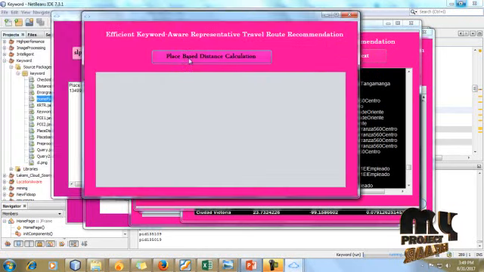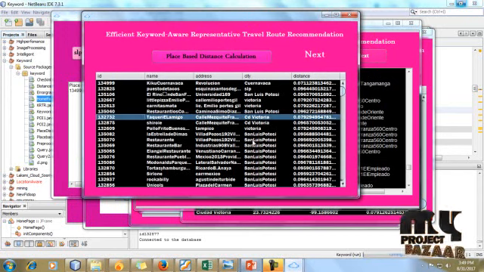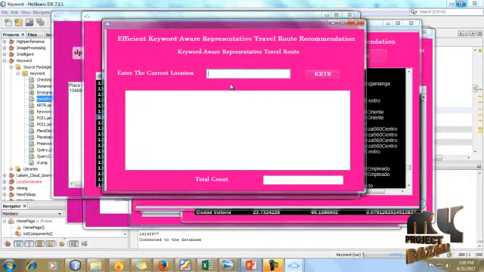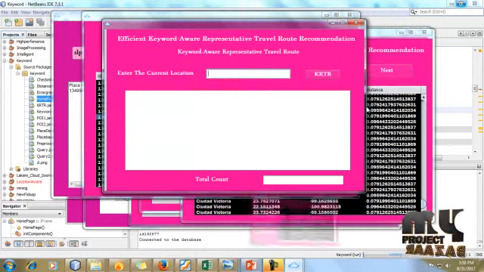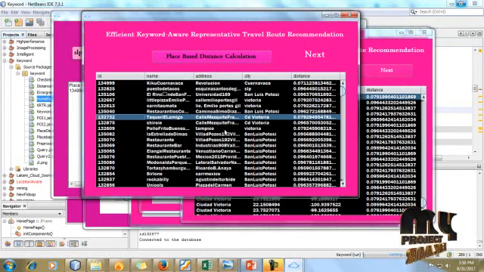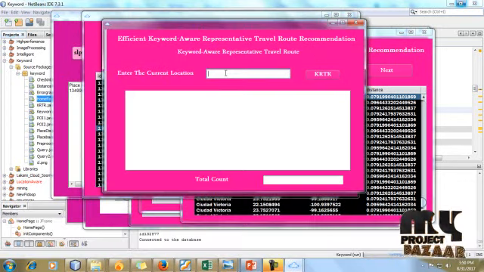Then next we have to load our place based distance classification. So here we calculate our distance with the help of ID. Then next we have to calculate our keyword-aware representative travel route. So here I have to give any one of the keywords, which is any one of the city values. Okay, so these are the city values. So I copy that city and give the query. So this is the query which is searched by the user.